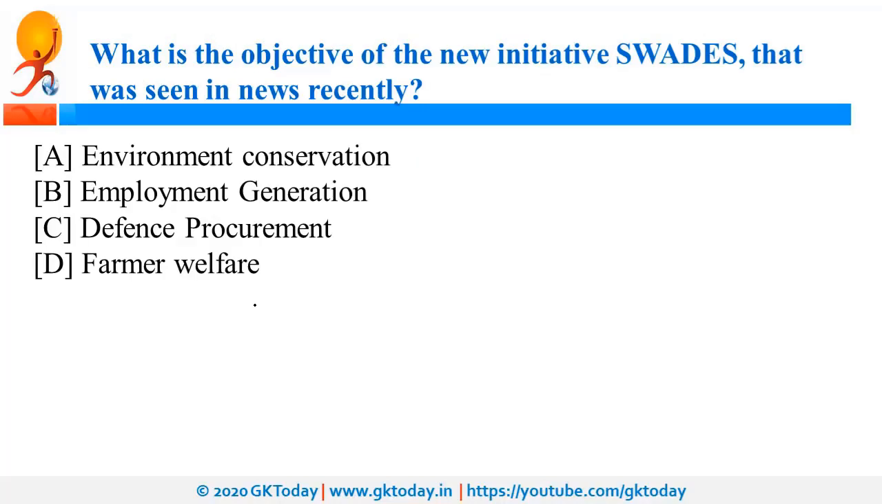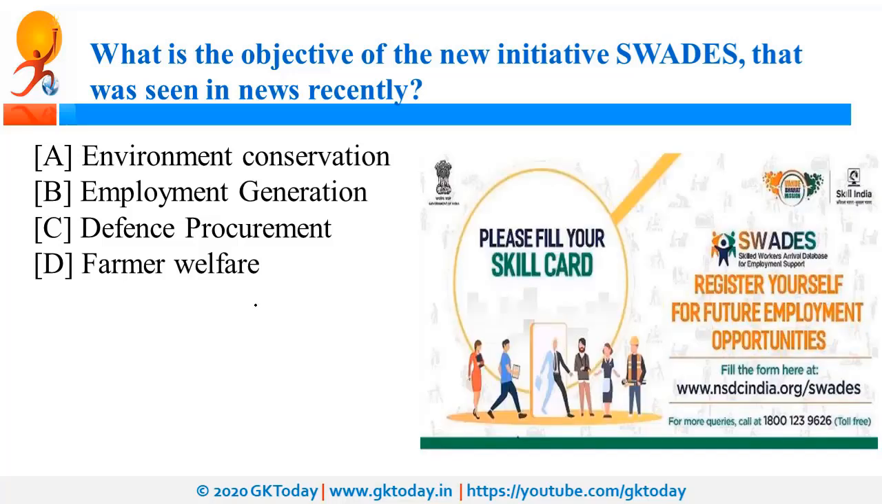The first question is, what is the objective of the new initiative Saudesh that was seen in news recently? So this initiative Saudesh stands for Skilled Workers Arrival Database for Employment Support. So this has been launched for those Indians who came back to India due to this global lockdown and now they are in India. So the government is trying to provide them employment opportunities, and the Saudesh initiative will help by mapping their skills and by providing them adequate employment opportunities. So those who returned under Vande Bharat mission are the beneficiaries of this initiative.